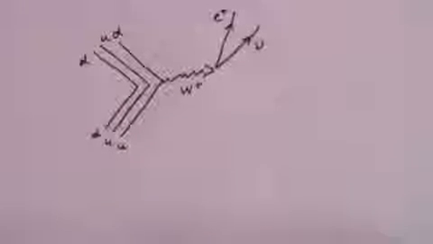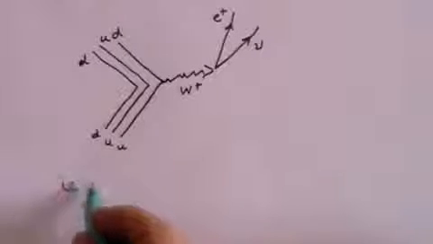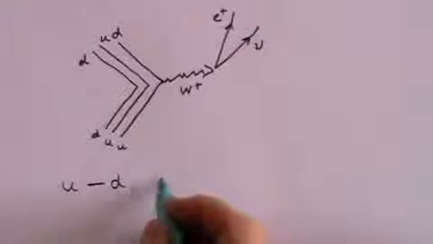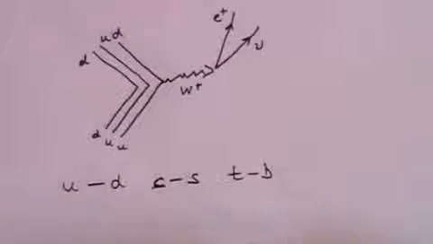In the Standard Model there are 6 types of quarks, and the W plus and W minus bosons are responsible for changing not only up to down, but also charm to strange and top to bottom.